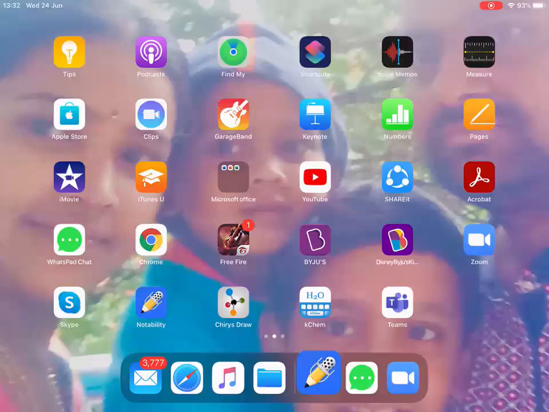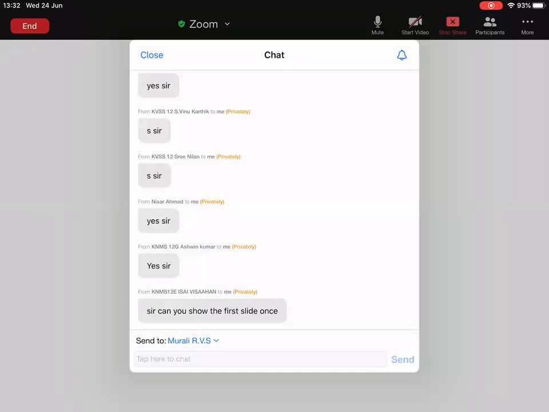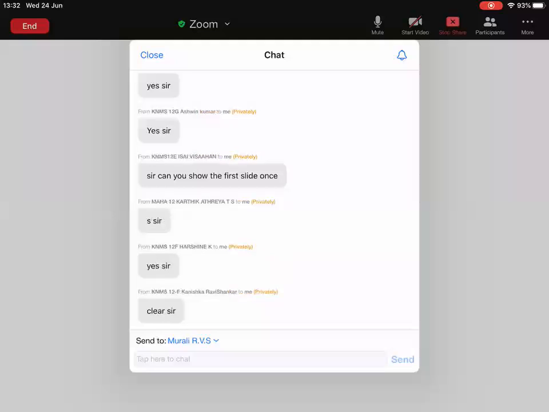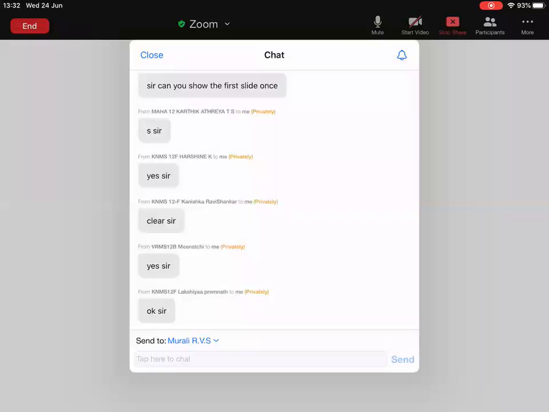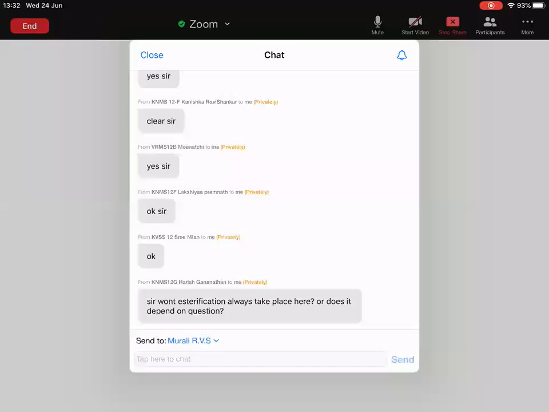Clear? Everyone clear? How to know the ester, that also we can find out, right? So if they ask for the ester, that also we can find. If they want acid and alcohol, that also we can find. If the question is about the ester, we can find that. If the question is regarding acid and alcohol, we can find that. Both we can find. I hope you like this trick. Does it depend on the question? Yes, it depends on the question.